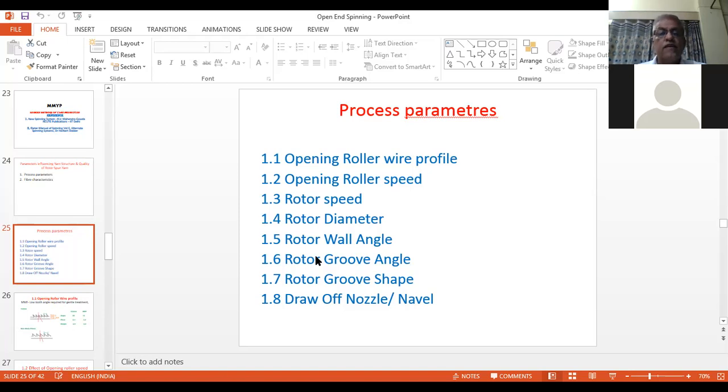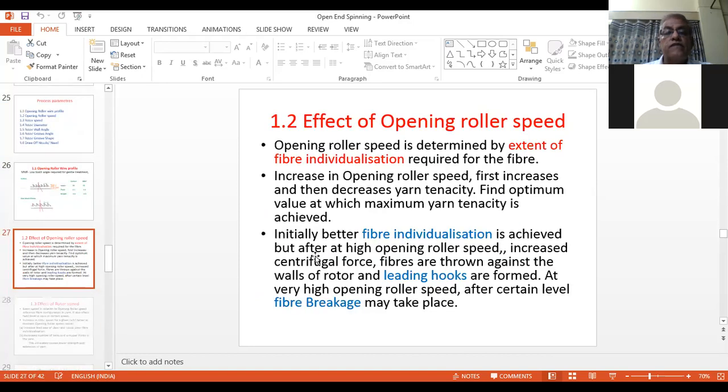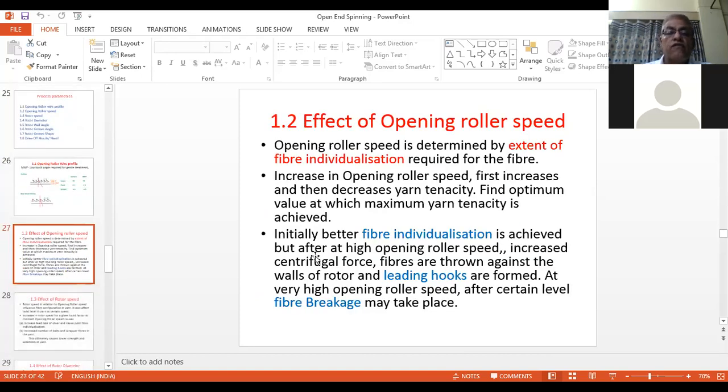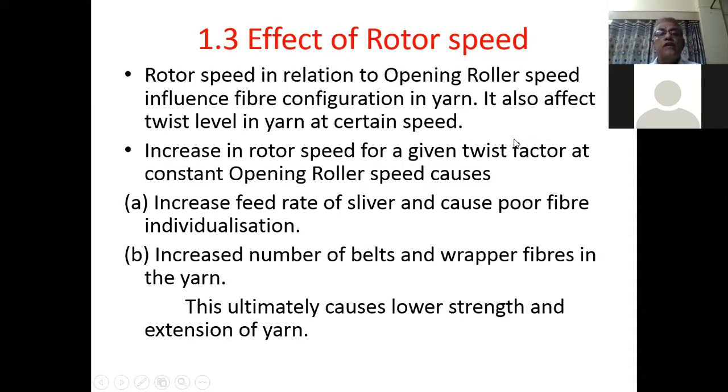So in the last lecture, we studied what the specifications of the wire profile are, which are important for different types of fibers, for example, cotton and man-mades. And what is the effect of opening roller speed? For every fiber material, there is an optimum opening roller speed which should be followed. Now we will study the next point, that is effect of rotor speed.